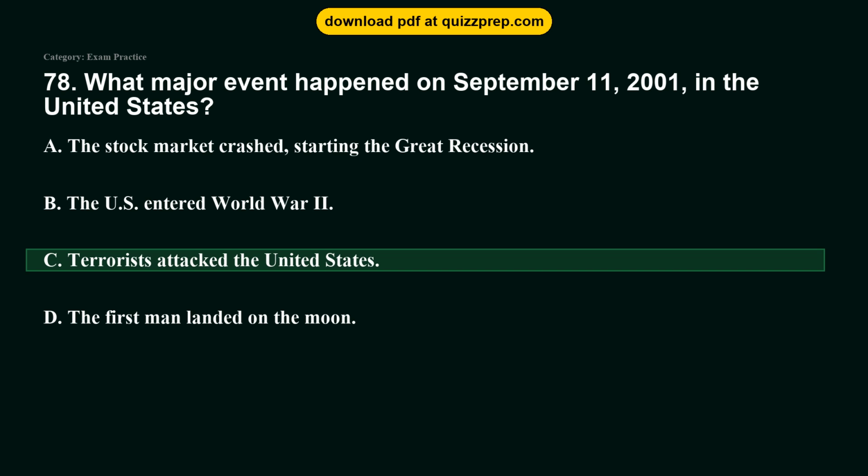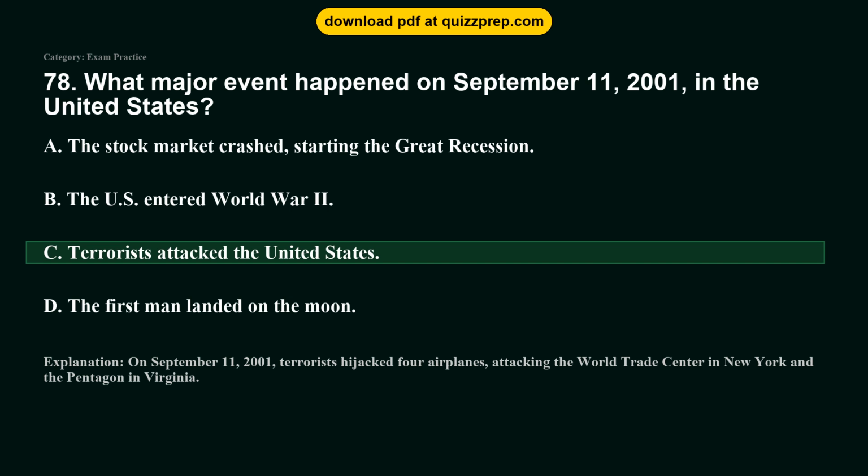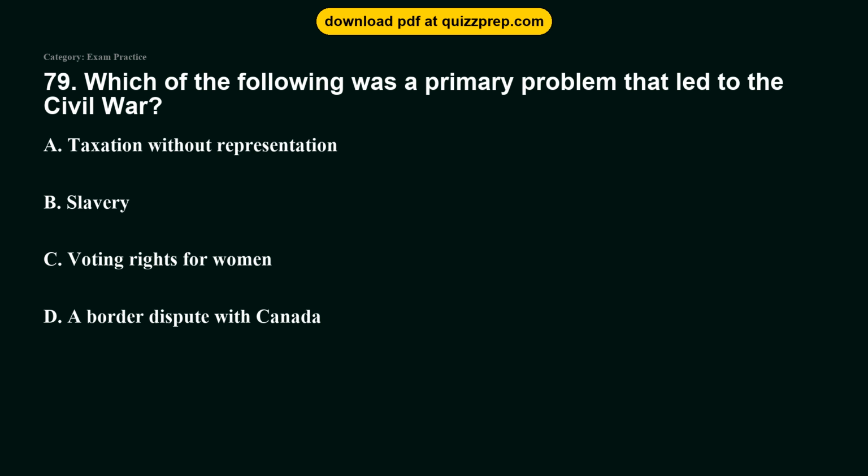The correct answer is option C. Terrorists attacked the United States. On September 11, 2001, terrorists hijacked 4 airplanes, attacking the World Trade Center in New York and the Pentagon in Virginia. Question 79. Which of the following was a primary problem that led to the Civil War? Option A. Taxation without representation. Option B. Slavery. Option C. Voting rights for women. Option D. A border dispute with Canada.